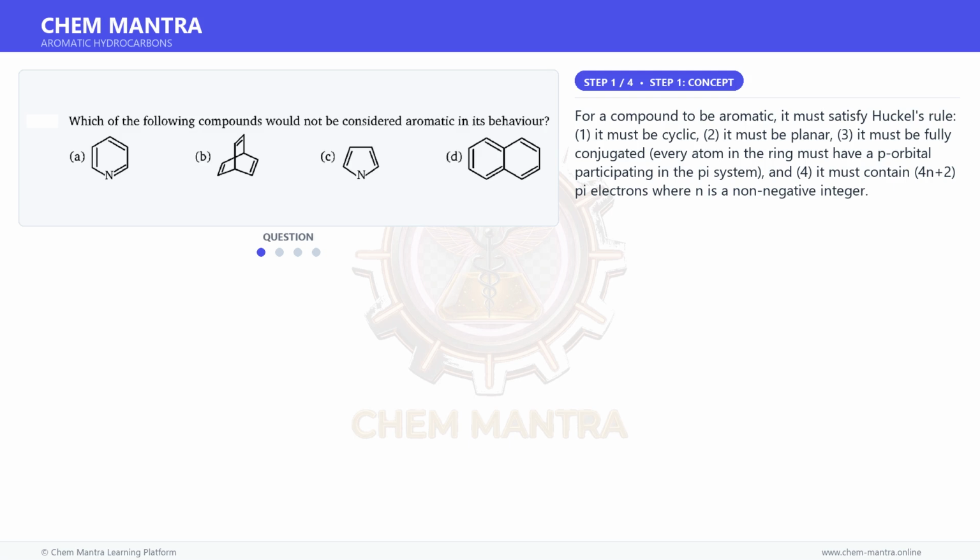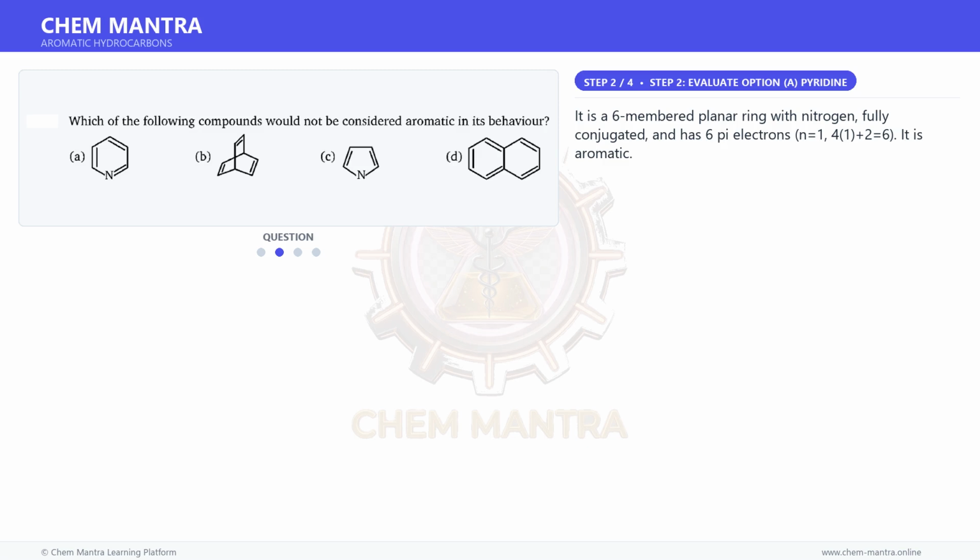1. It must be cyclic. 2. It must be planar. 3. It must be fully conjugated. Every atom in the ring must have a p orbital participating in the pi system. And 4. It must contain 4n plus 2 pi electrons where n is a non-negative integer.